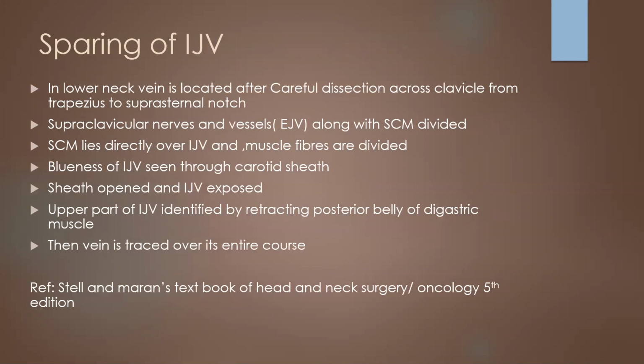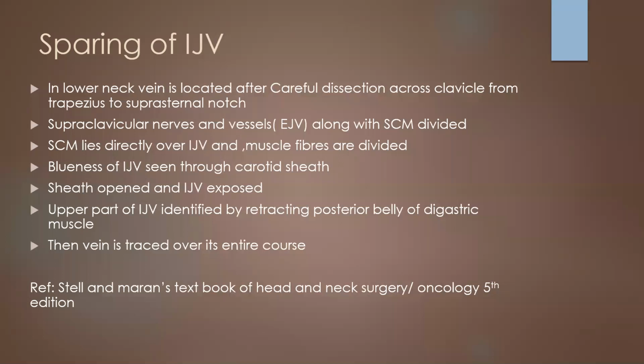The internal jugular vein is spared, like in the lower neck. The lower neck vein is located after careful dissection across the clavicle from the trapezius to the suprasternal notch. The supraclavicular nerves and vessels along with the sternocleidomastoid are divided here. The sternocleidomastoid lies directly over the internal jugular vein, and the muscle fibers are divided. So we could see the blueness of the internal jugular vein through the carotid sheath.